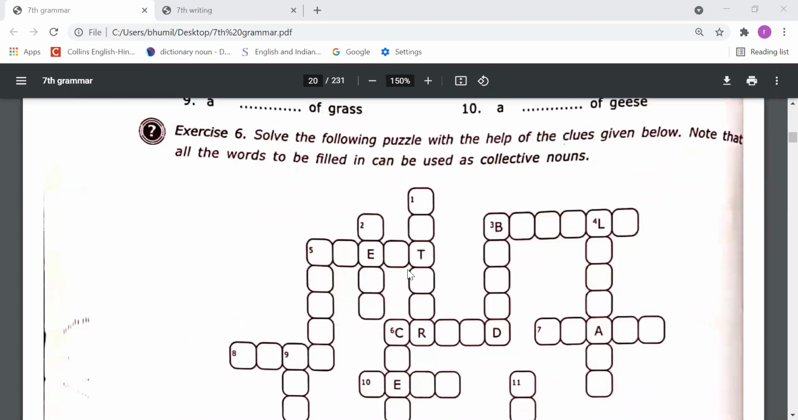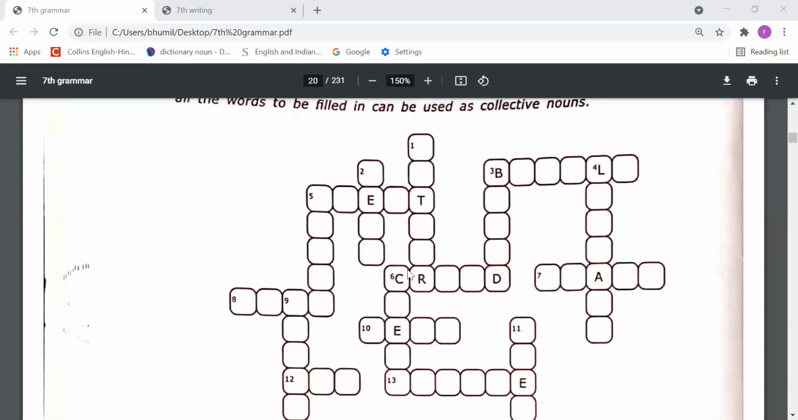Now let's come to exercise number 6. Solve the following puzzle with the help of the clues given below. Note that all the words to be filled in can be used as collective nouns. So dear students, you have to solve this puzzle, and you need to remember while filling it that you have to fill in only collective nouns here, right?